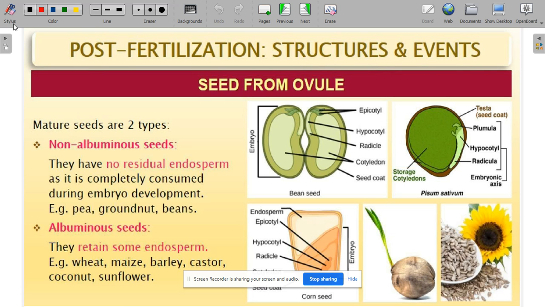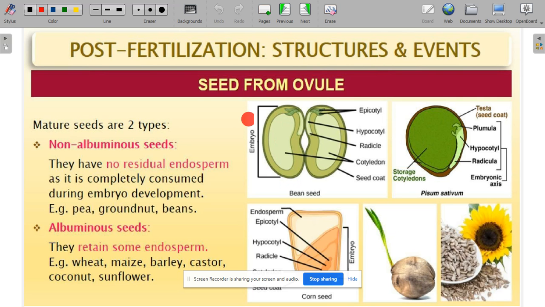The next topic is seed development, which is a post-fertilization event. When you focus on seed, a seed is nothing but a transformed ovule, the product formed as a result of a fertilized ovule. So the ovule will transform into a seed. You can see this is a bean seed in lower class.